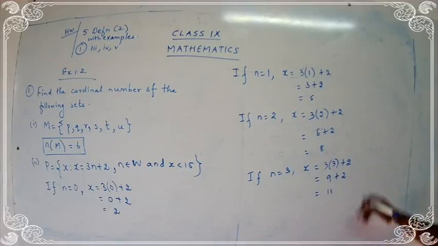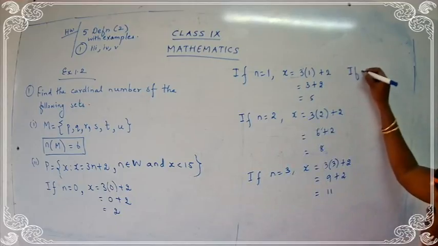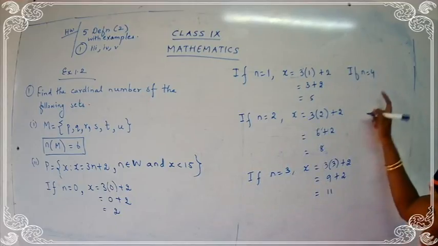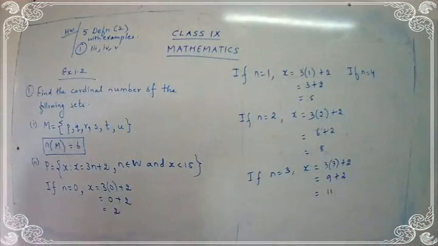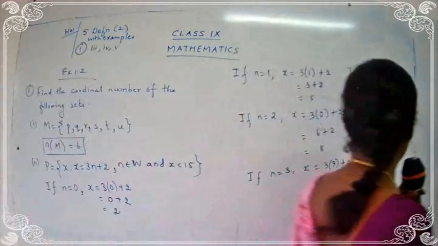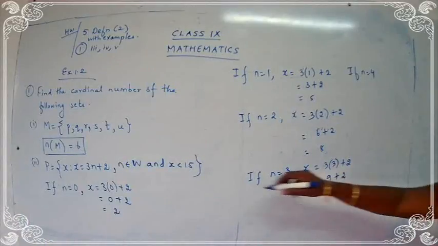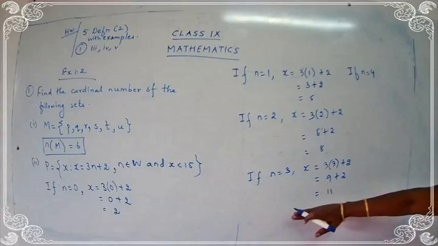Okay. So now we need a value less than 15. Yes? So we'll continue over here. Let's check for n is equal to 4, and let's check for the value. Yes, I want a number less than 15. So till here it is okay.